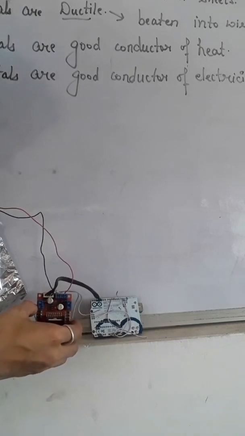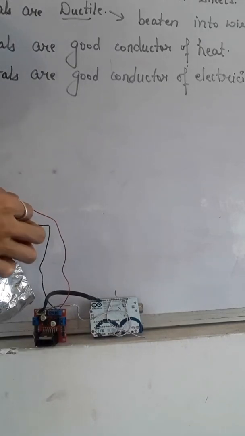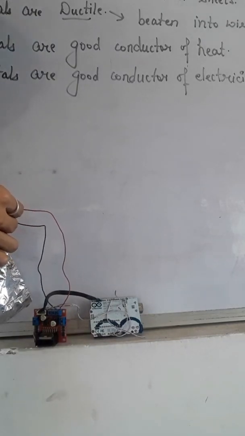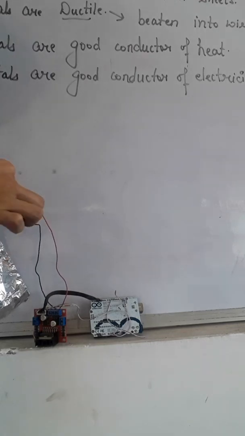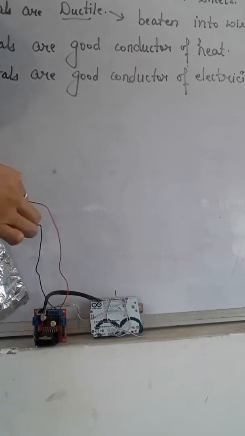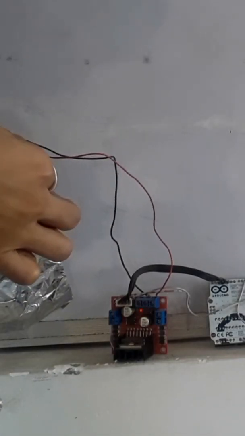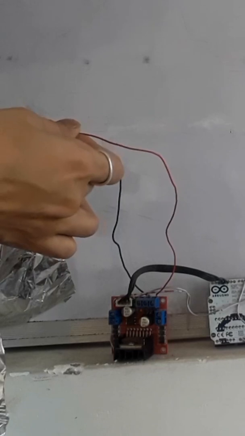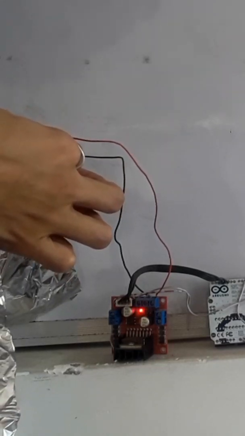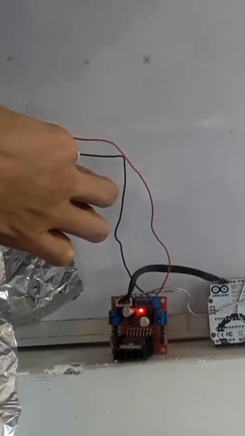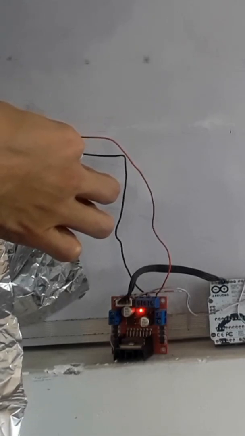You can see that when I am joining this aluminium foil with this battery, the bulb will glow again. You can see here the bulb is glowing because aluminium foil is made up of metal.